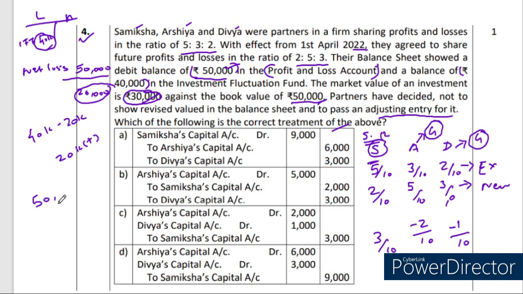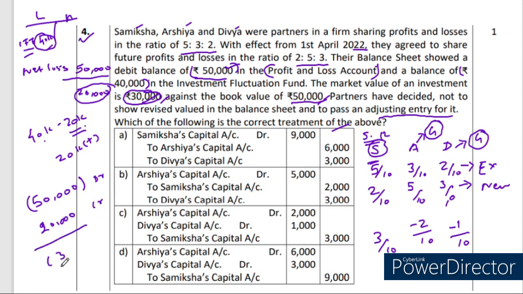So 50,000 is a negative figure, a debit balance. Then after the revaluation, the market value of the investment is 30,000 while the book value is 50,000, so 20,000 is reduced. For that we have the investment fluctuation fund of 40,000. 40 minus 20 is equal to a 20,000 plus figure.